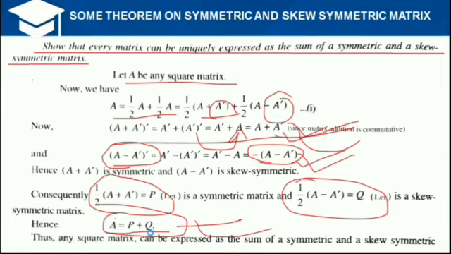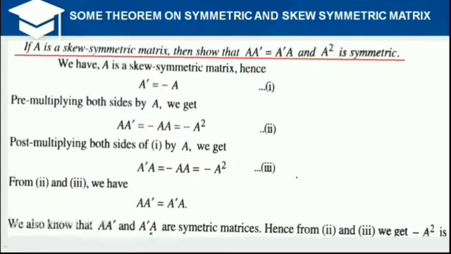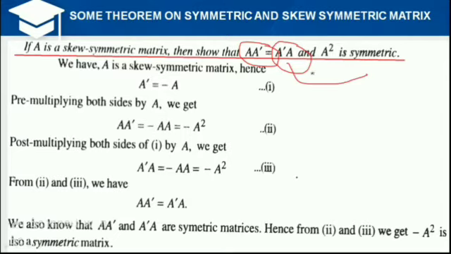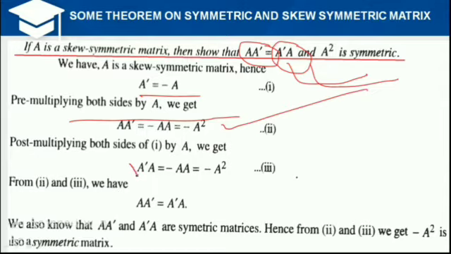Now the next: if any matrix A is a skew symmetric matrix, then the product of A and transpose of A is equal to their reverse order product. For this, A transpose is equal to minus A, and pre-multiplying both sides you will get this value, and after post-multiplying both sides by A, you will get the third equation. From the second and third equations you can see that they are equivalent.